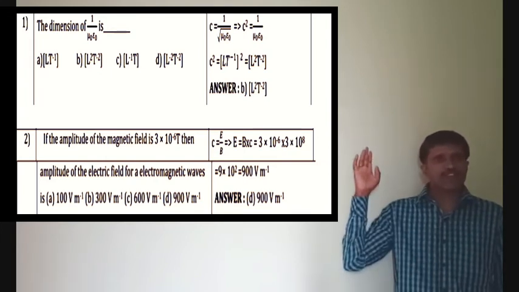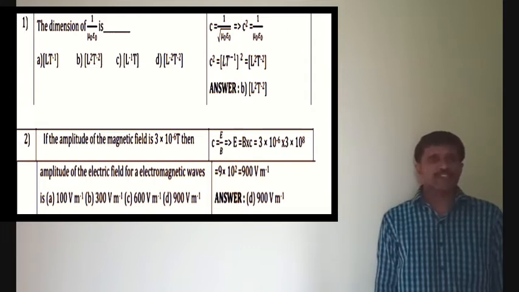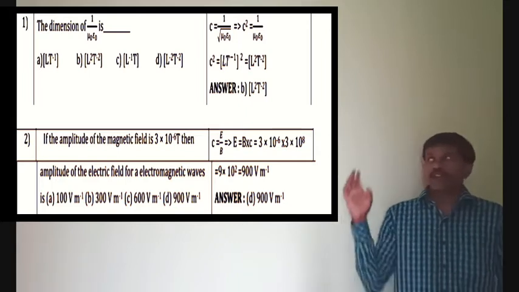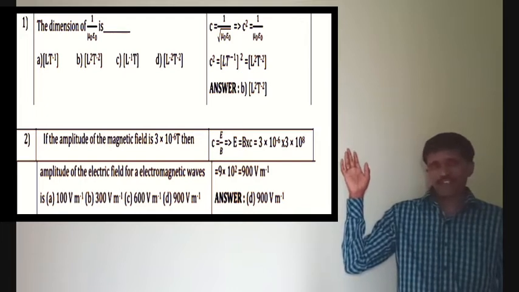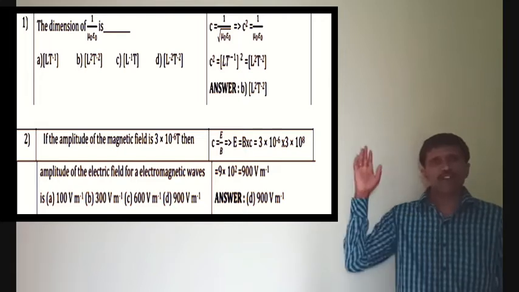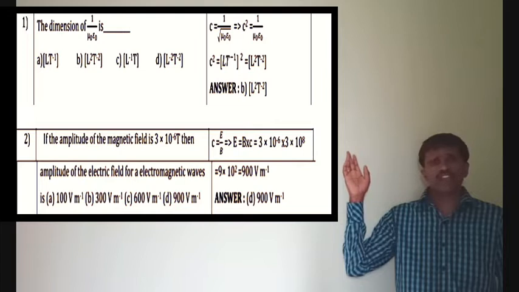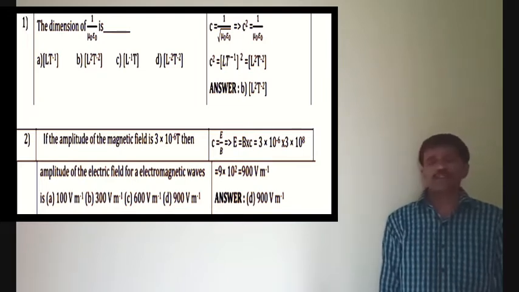Second one mark question. If the amplitude of the magnetic field is 3 into 10 to the power minus 6 Tesla, then the amplitude of the electric field for an electromagnetic wave is dash. Velocity of light is equal to electric field by magnetic field. From that equation, electric field is equal to magnetic field into velocity of light. Therefore, 3 into 10 to the power minus 6 into 3 into 10 to the power plus 8. 3 into 3, 9. 10 power minus 6, 10 power plus 8, 10 power plus 2.